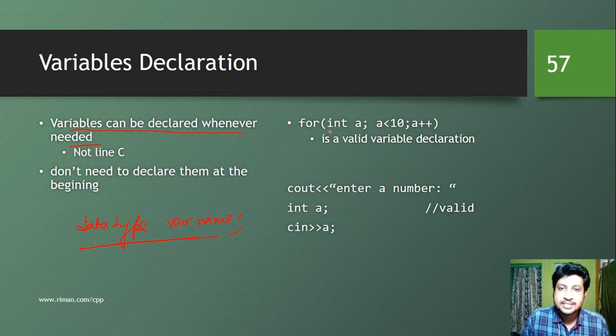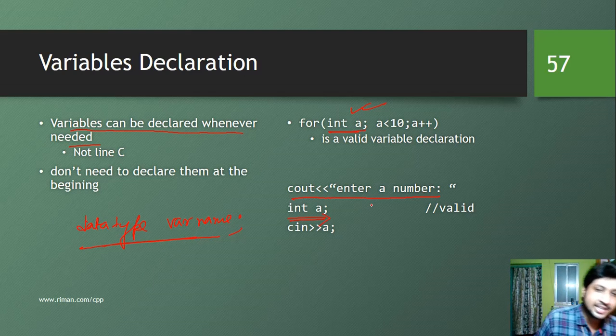So that's why int a is a valid statement, as well as, after executing cout enter a number, we have declared a variable int a. This is also a valid statement. That means we can define variables whenever we require. We don't have to declare variables at the beginning.